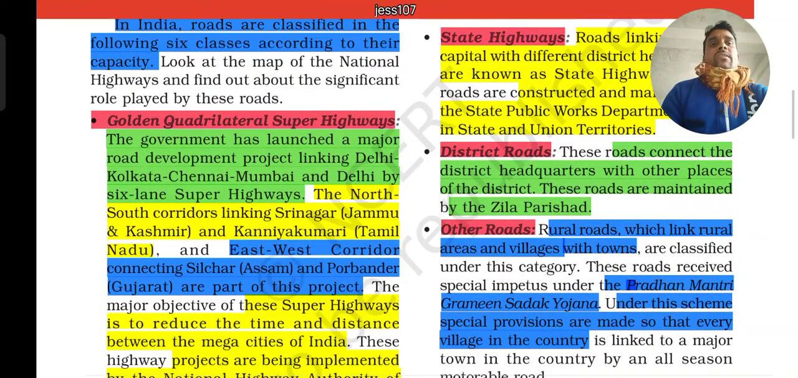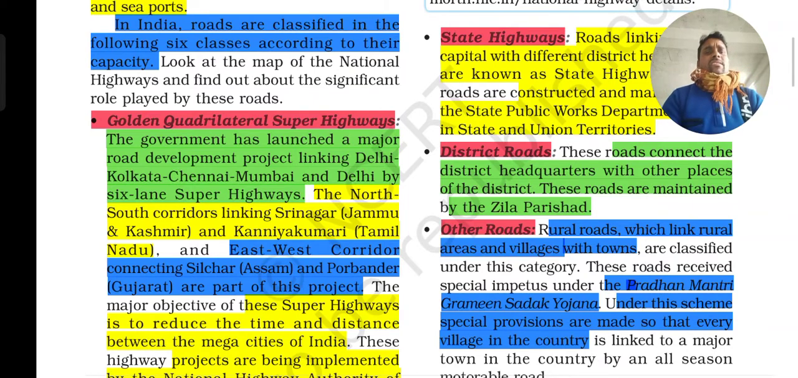And the next one is the other roads. Other roads, in the sense, are where the government sanctions some amount for constructing the road. It is just like in the villages, or in our street, in the gully, you will find some of the roads that they make. This is what is seen in the rural roads, which link the rural areas and villages with the towns.